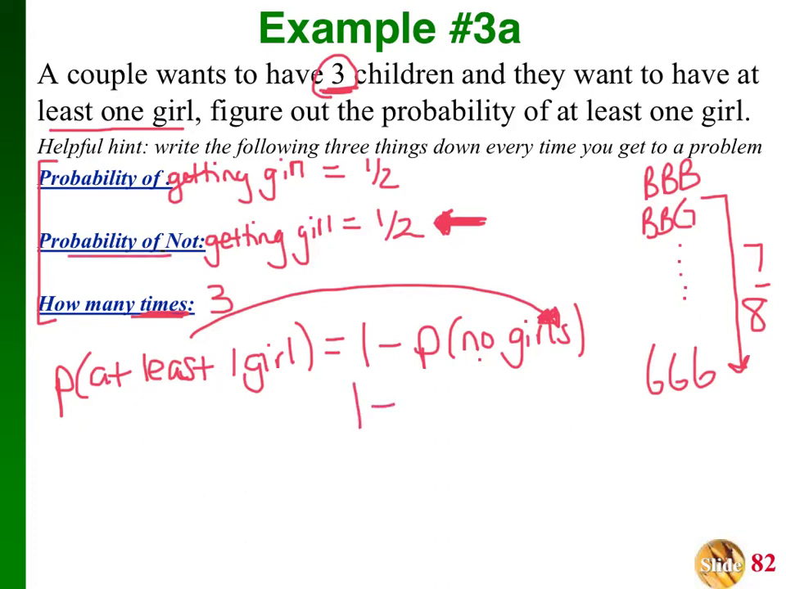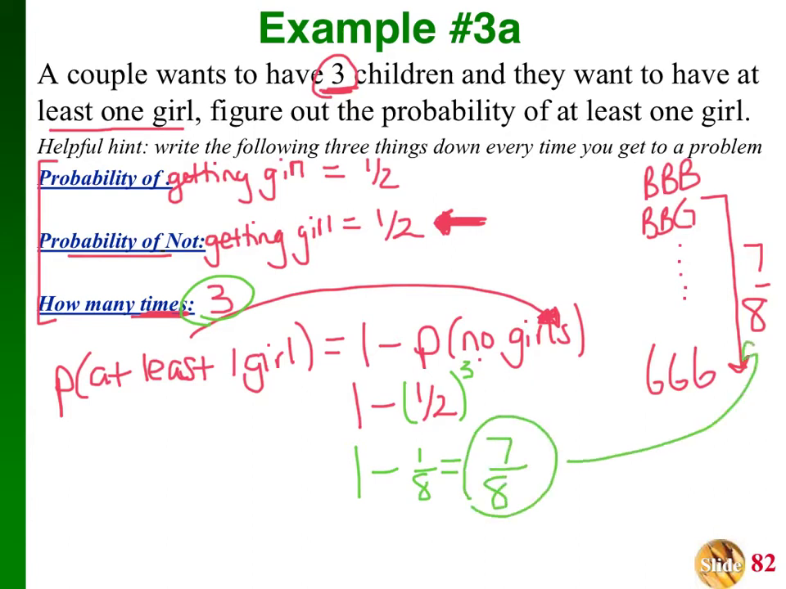So I would do 1 minus 1/2. And where the 3 comes into play is that's what you're going to raise your actual probability, or your fraction, to. So 1 minus 1/2 to the third. So that would be 1 minus 1/8, which is equal to 7/8. So there's your answer. Matches what we figured out the very first day of this class. We're going to do a bunch of these right now, so let's keep practicing.